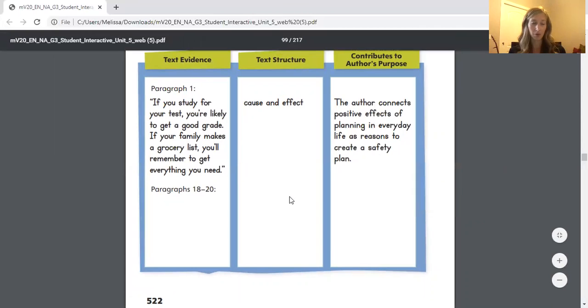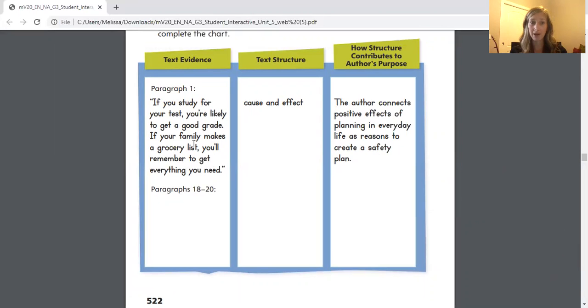But I want you to look at the example. So the text evidence that they chose to use in this example is from paragraph 1. And they actually put something from the text in quotation marks. It means they've copied it exactly from the text and written it down. It reads, if you study for your test, you are likely to get a good grade. If your family makes a grocery list, you'll remember to get everything you need. So what's the text structure of that? That text structure would be cause and effect. If, then. So if you study for your test, then you're likely to get a good grade. If your family makes a grocery list, then you'll remember to get everything you need.